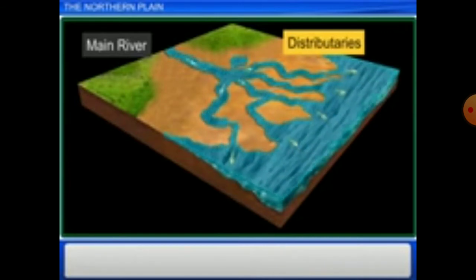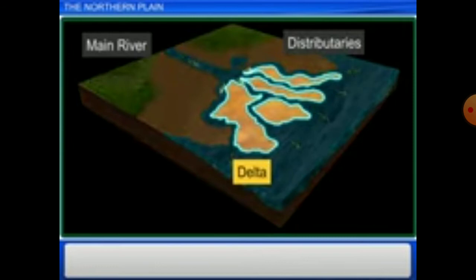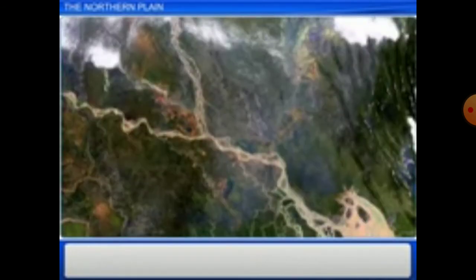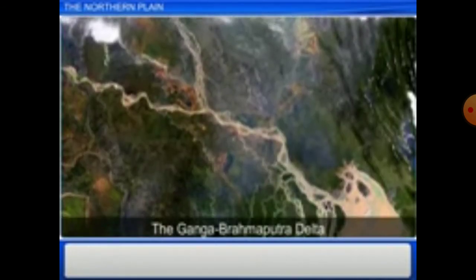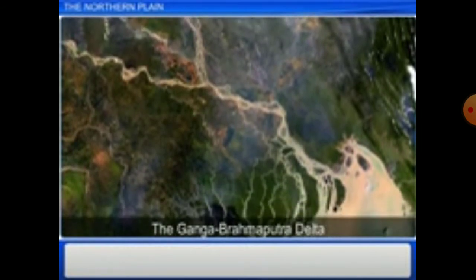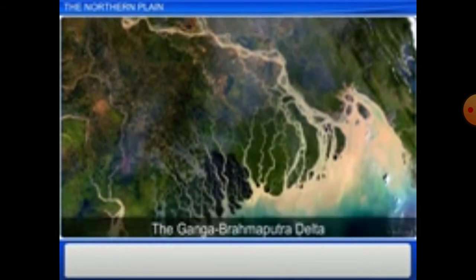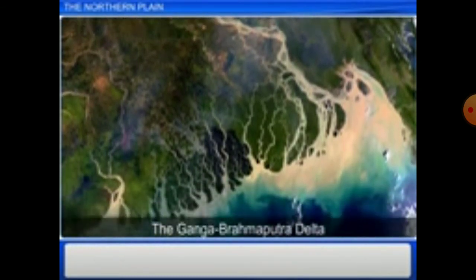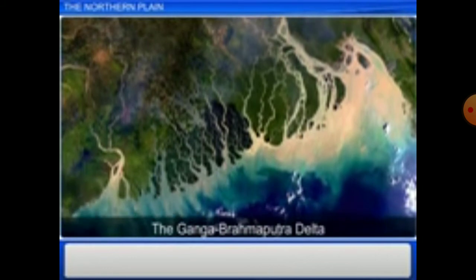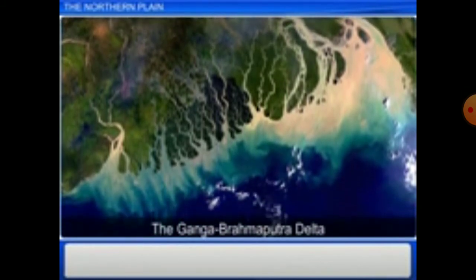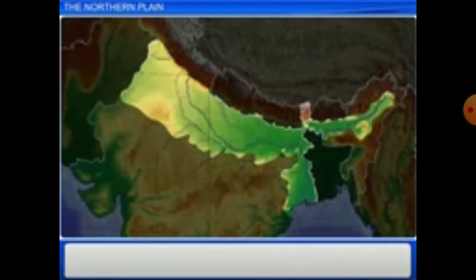All the distributaries collect into deltas. For example, the Ganga Brahmaputra Delta is an important part of the northern plains.